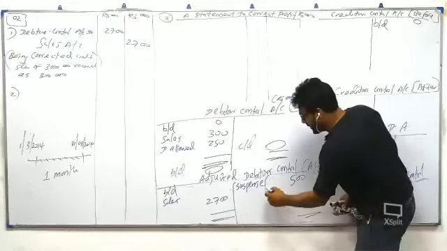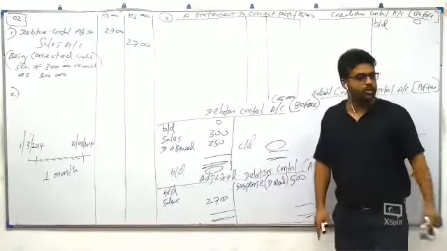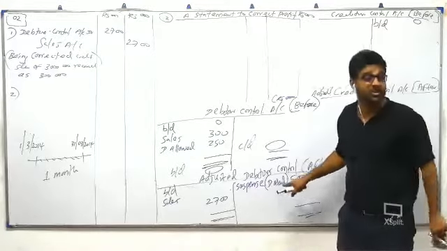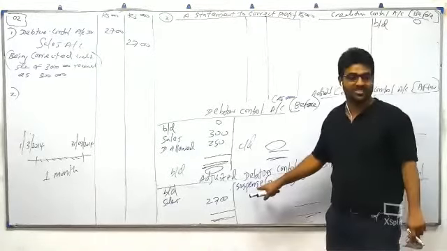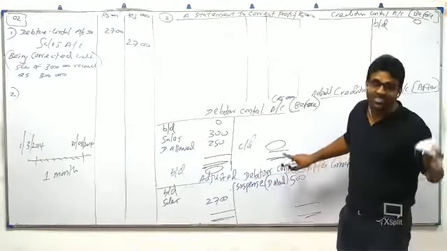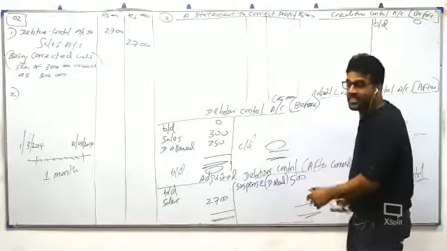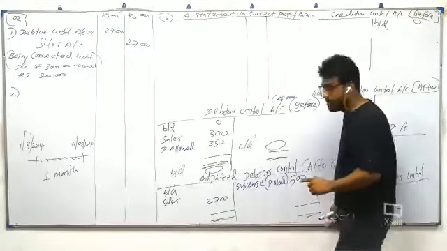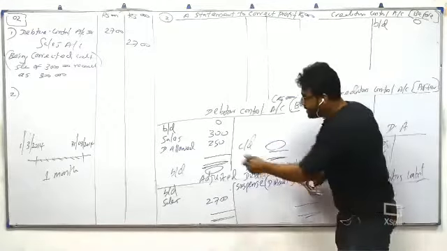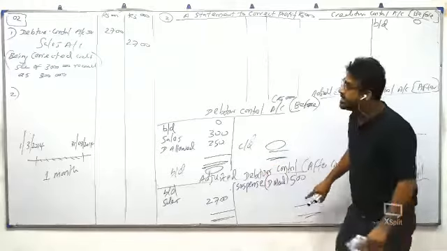Within the record, write it, then you are a very good student. You are writing suspense and you are writing that it arises because of discount allowed. But the word is suspense. Don't write any other word. The discount allowed word is optional. If you write it, you are a good student. So how to make the correction for this? Adjusted debtor control account credit, double this amount. Adjusted debtor control account credit, suspense account debit.